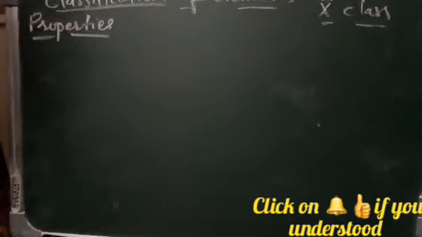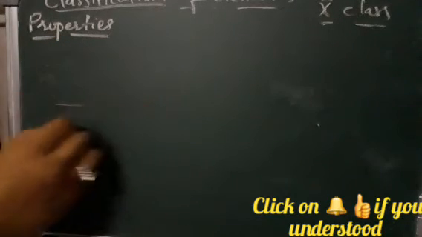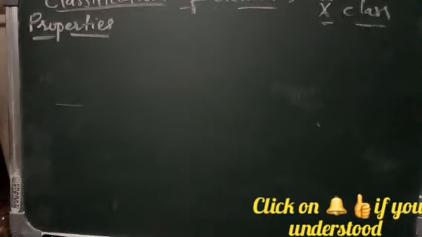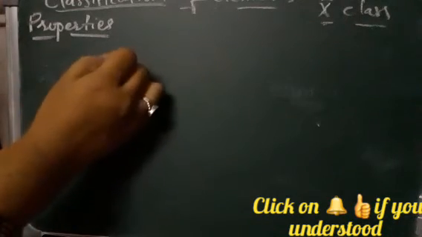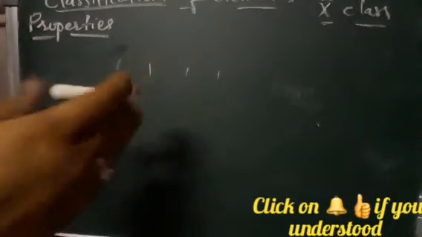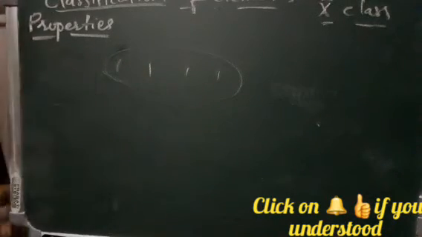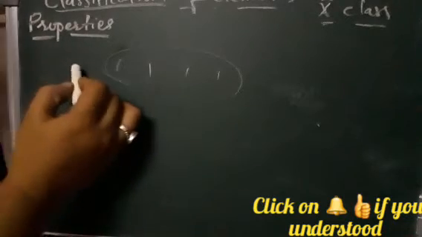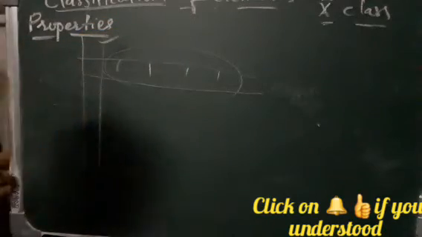As we have learned, the elements in groups are arranged according to their electronic configuration. In periods, the elements are arranged according to their increase in atomic number. There is an increase in atomic number by 1 unit. So we can say that there is a difference in the physical and chemical properties of the elements present in the period, whereas the elements present in a group have the same properties,